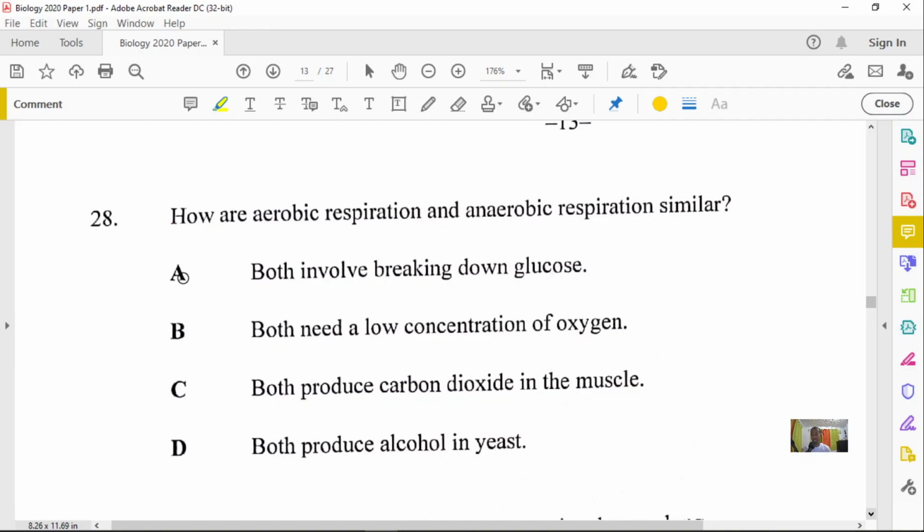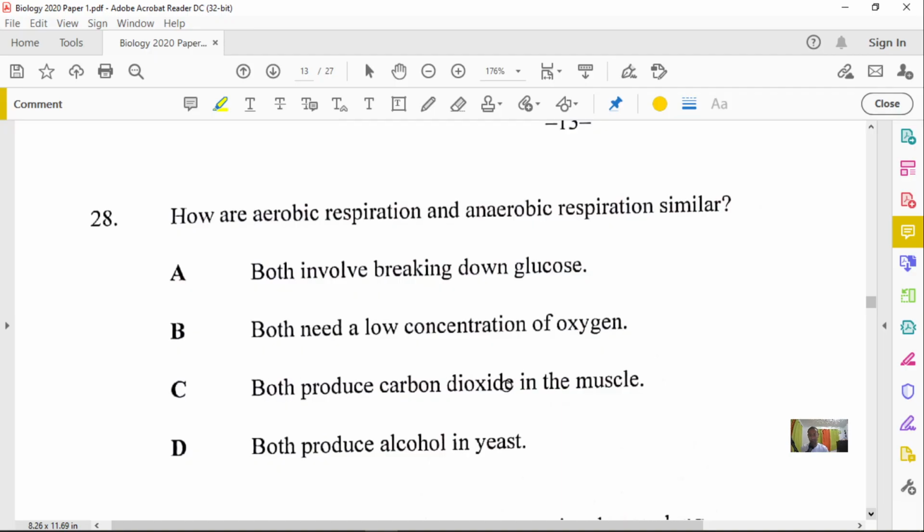All right, so whether it be aerobic or anaerobic, glucose is needed. But let's look at B first. They both need a low concentration of oxygen. Absolutely not. Anaerobic is not requiring any oxygen, it is without oxygen. C, both produce carbon dioxide in the muscle. Not true. Not true at all.